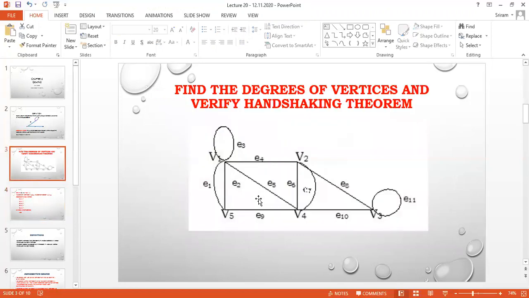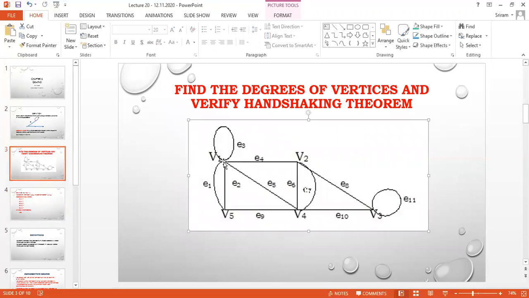So I am going to check here. Where is V1? Here is V1. How many edges are passing through it? I am going to count the number of lines passing through V1. E1 is 1. E2 is 2. E5 is 3. E4 is 4. E3 is a loop, that means it will contribute 2 times. So what is the number of edges passing through V1? 6, isn't it?